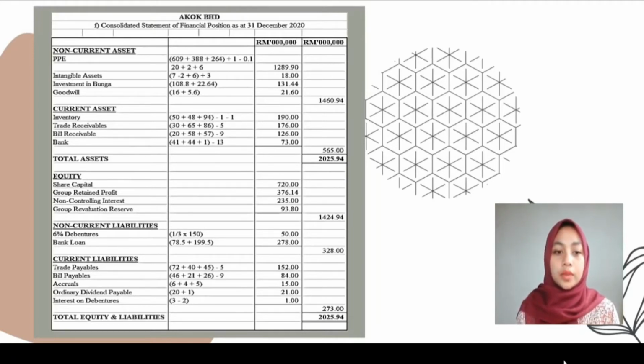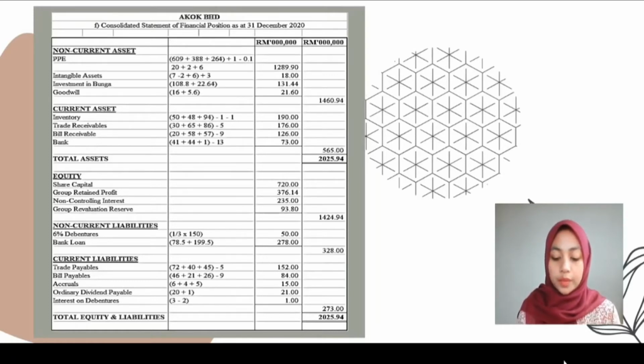Next, we move to the non-current liabilities. We have 6% debentures and also bank loan. Debentures is 1/3 times 150 because in the additional information, Mas Berhad has recorded and paid interest on the 6% debentures for the first 8 months of the year, and Akok Berhad has recorded its portion too.